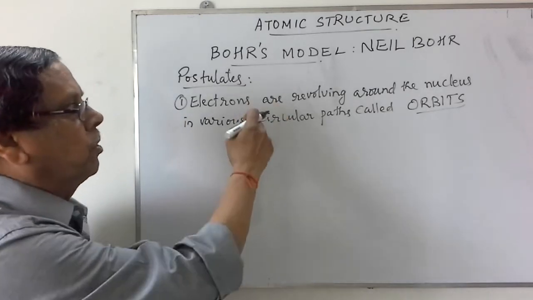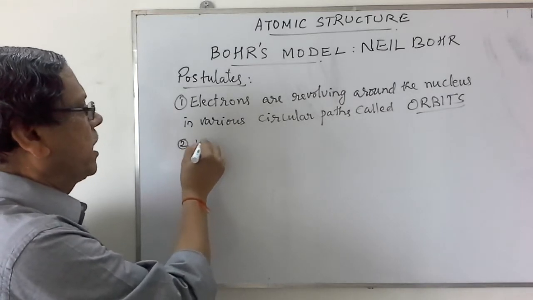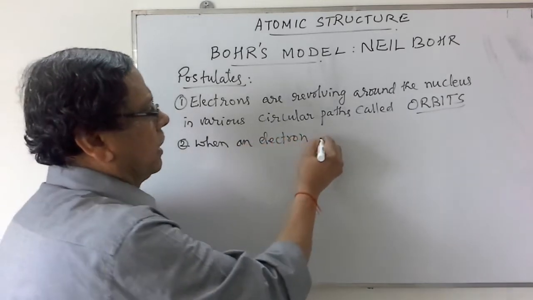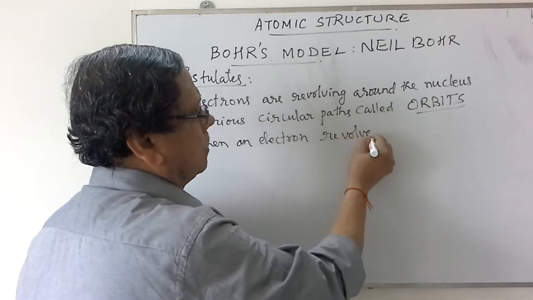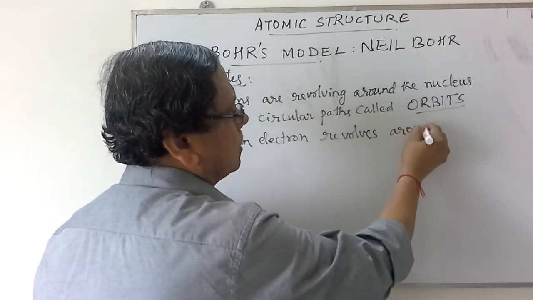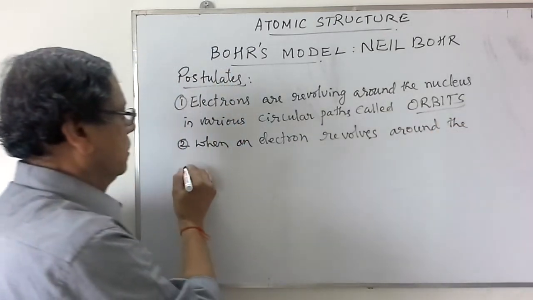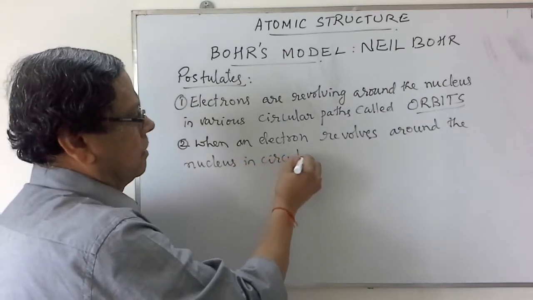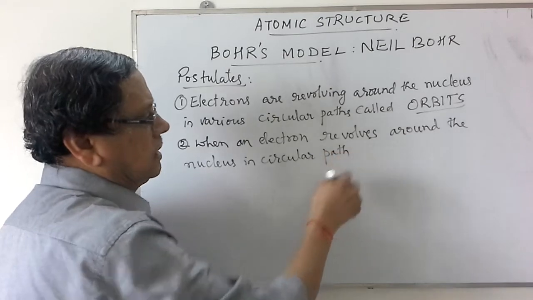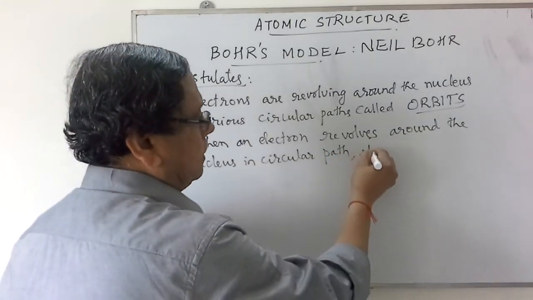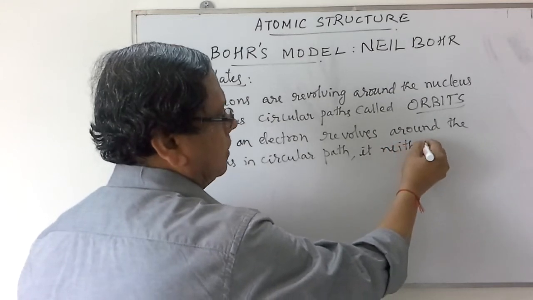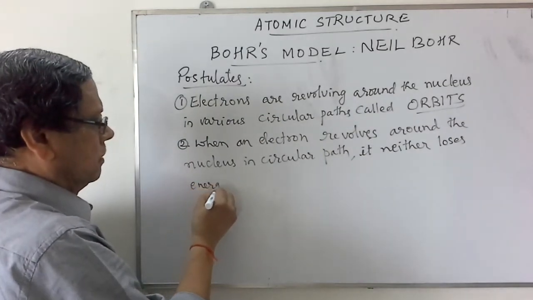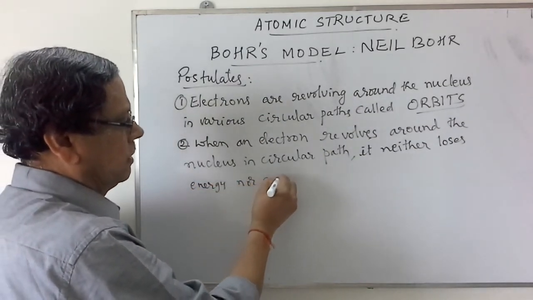But Bohr states that when an electron revolves around the nucleus in a circular path, it neither loses energy nor gains energy.